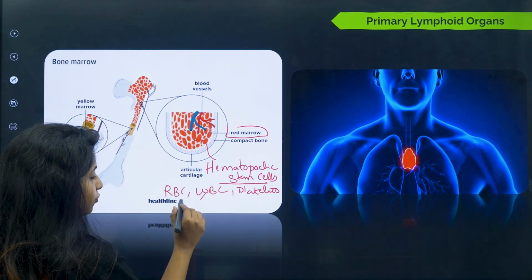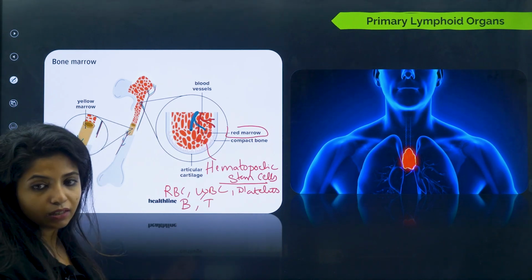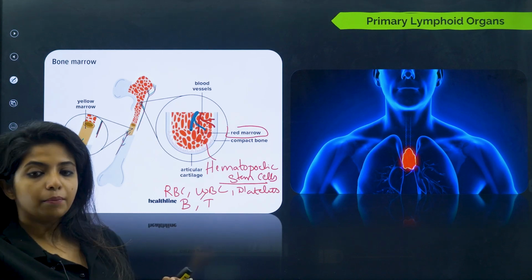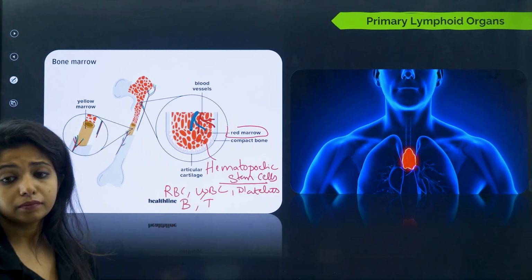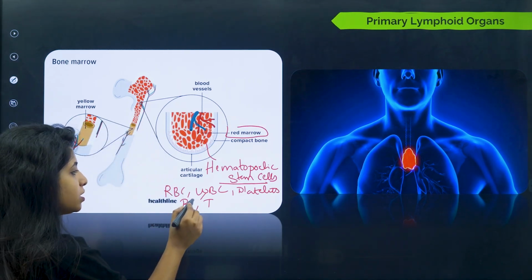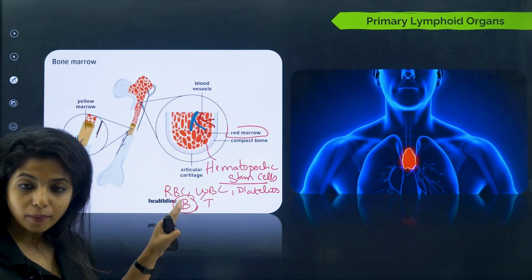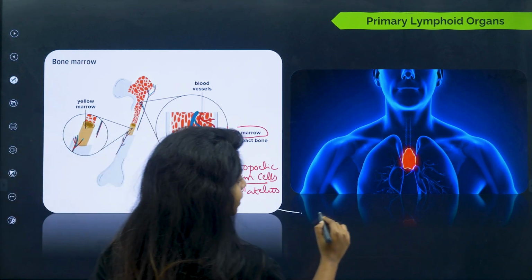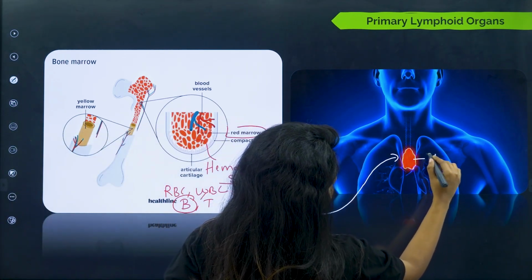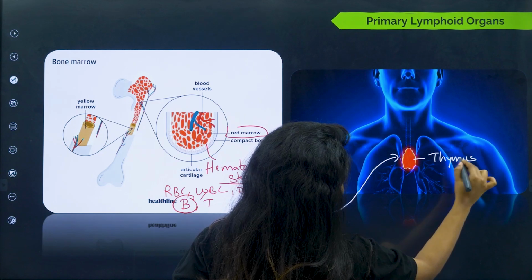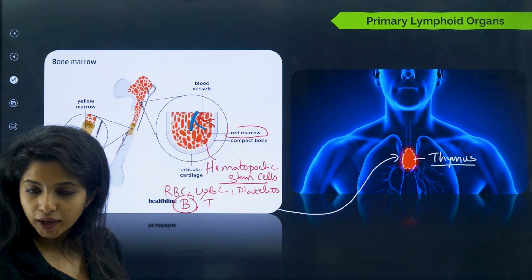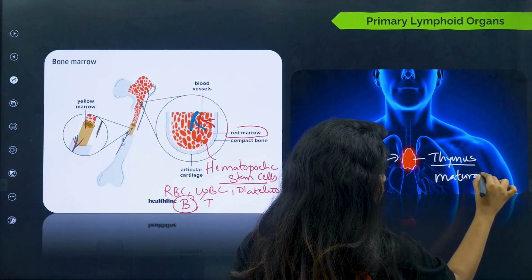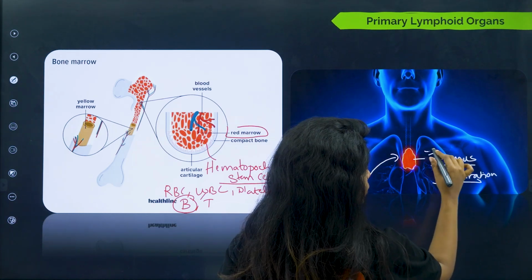In WBC you have B cells and T cells, T lymphocytes, B lymphocytes, and all the leukocytes that you have studied. But here our main focus is B and T. Now B lymphocytes mature here itself. It is formed here, it is matured here also. But T lymphocytes go to the thymus, which is around there. There it will undergo maturation, which is why it is known as T lymphocyte. T here stands for thymus.